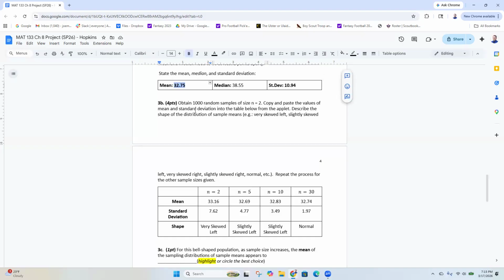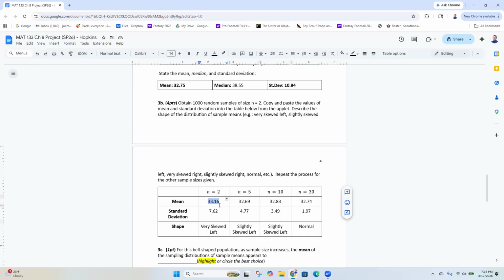So my mean of my population is 32.75. At least mine is. Maybe yours is different. But you'll notice that we said earlier that you can't measure the population, like if we were looking at all the people in the US, it's too big. It's going to cost too much time and too much money to measure everyone. So you do a sample. When you do a sample, you can use the means from that sample, and it's not going to be exactly the same as the population, but it's going to be really close. Even with only a sample size of 2. Well, actually, I did this 1,000 times, so it's a sample size of 2,000 people. 2,000 people is not that bad to survey.